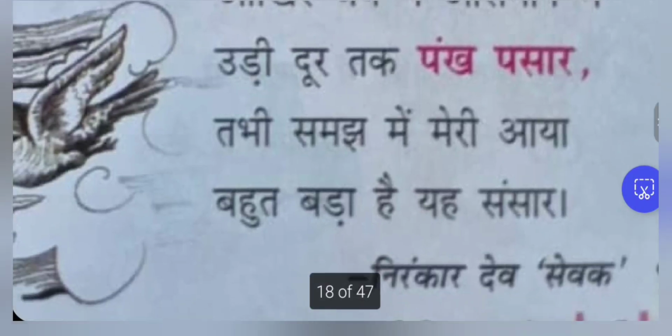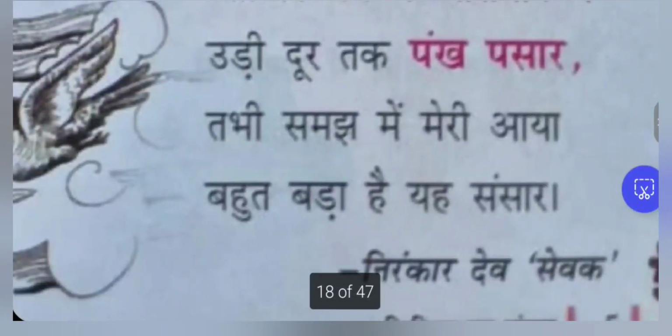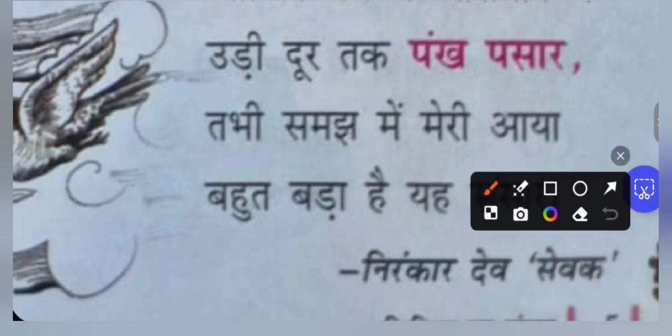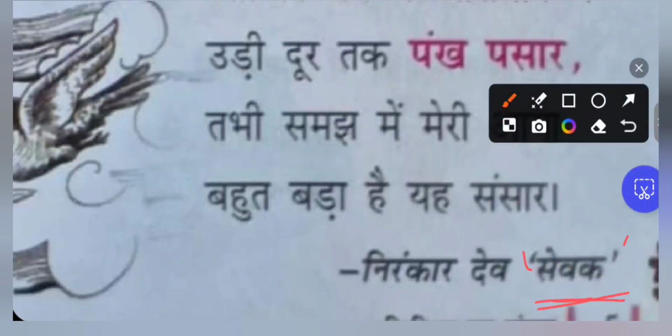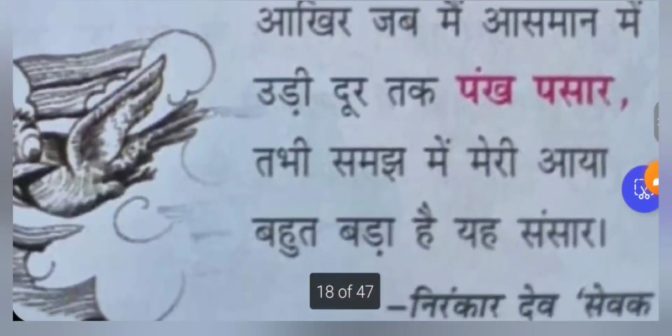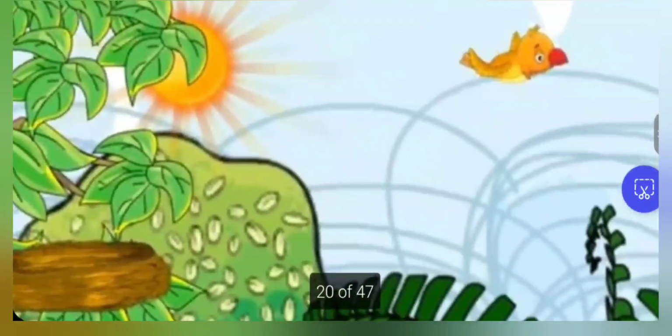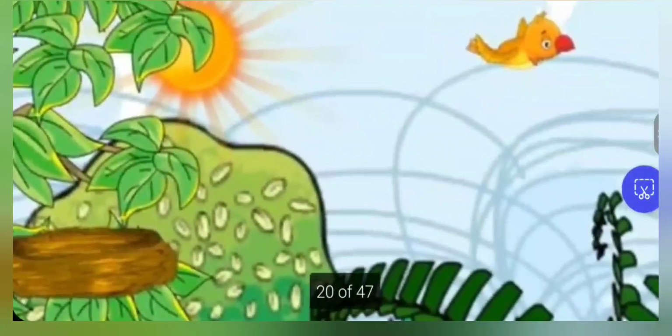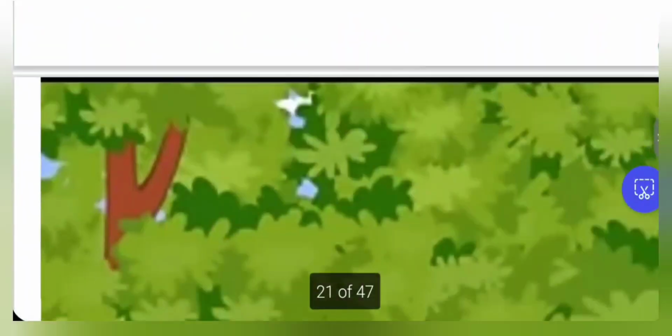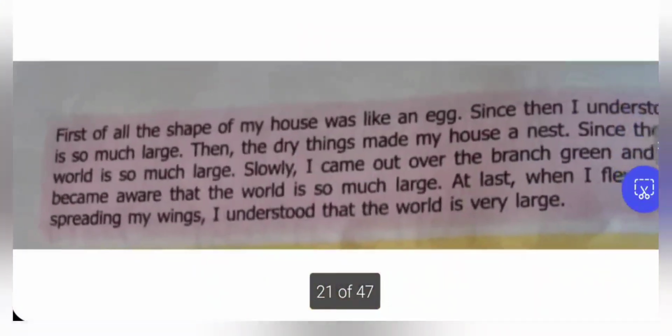Okay. So similarly, we human beings also have to learn stage by stage, and we have to explore. We have many things in this big world to explore. So this is written by Nirankar Dev Sevak. Sevak is written in the quotes. It's a pen name for the poet Nirankar Dev Sevak. So hope you would have understood the poem. The bird, after flying out from the nest, was able to understand that the world is so big now, and there is possibility of many things to learn and understand.